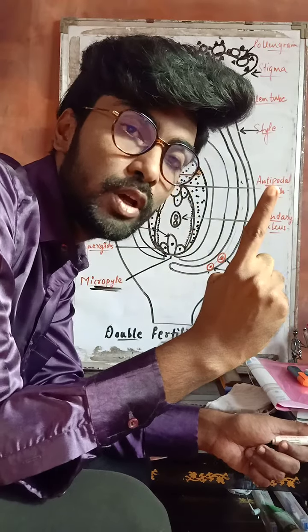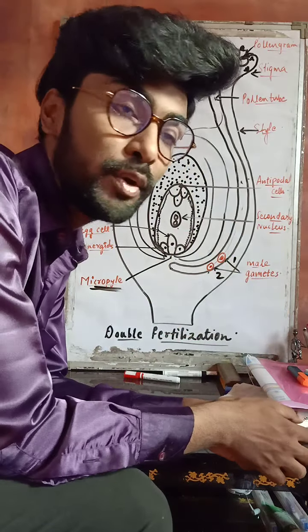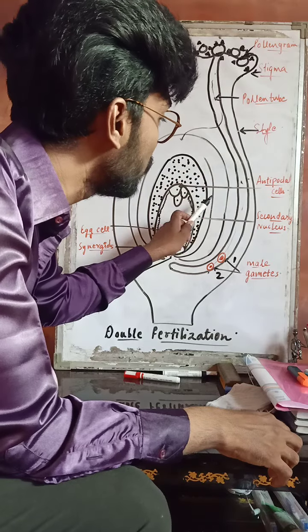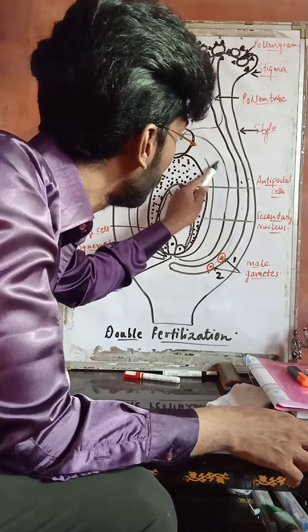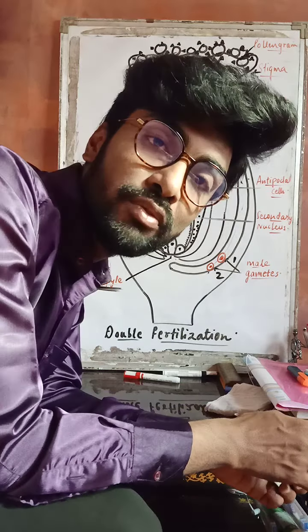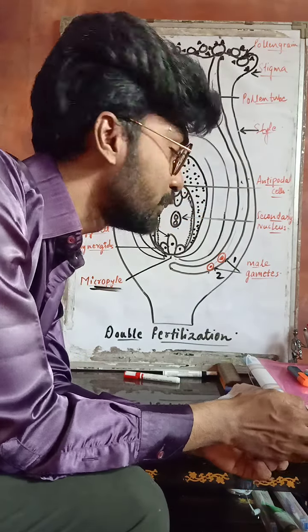One is generally called micropyle, that is called progamy. If there is an entry of pollen tube through the micropyle, it is called progamy. If there is an entry of pollen tube through the integument, it is called mesogamy. And if there is an entry of pollen tube through the chalazal end, it is generally called chalazogamy, right?